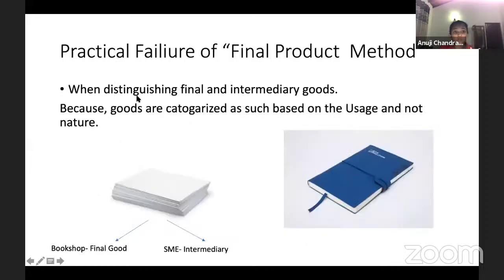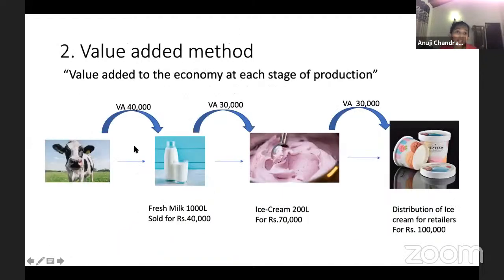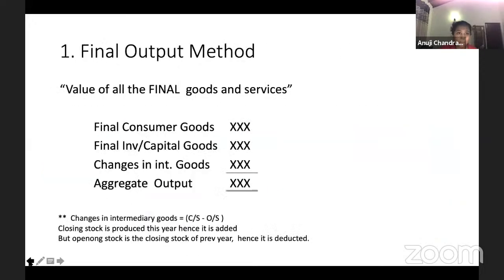Because of this, it is very difficult for you to categorize, okay, this is a final good, this is an intermediary good, because goods are categorized based on usage, not nature. By just looking at a product, you can't say this is a capital good, this is an intermediary good, this is a final good. You cannot do that. You have to see how it is used. Based on the usage only, you can categorize it as such. Now, the next method is the value added method. What is this value added method? So guys, value added method. Now I explained the final output method. Now I'm explaining to you the value added method.